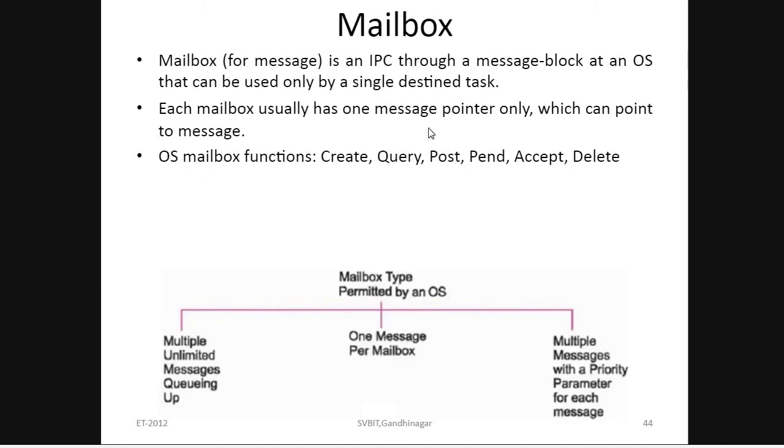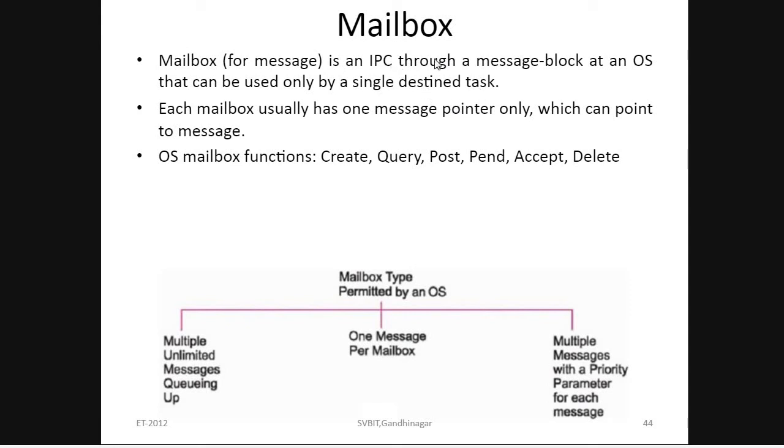So next is mailbox. Mailbox is another IPC technique. Here we are using message blocks. A message block is used in a mailbox, and it can be used only by a single destination. That means only a single destination task can use a mailbox.